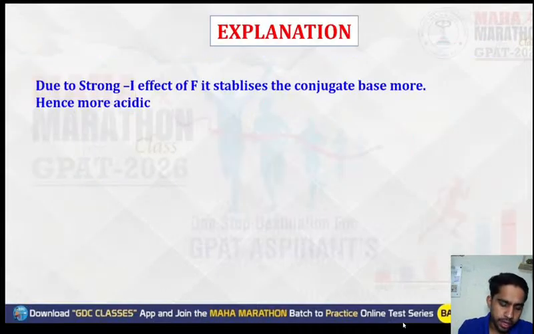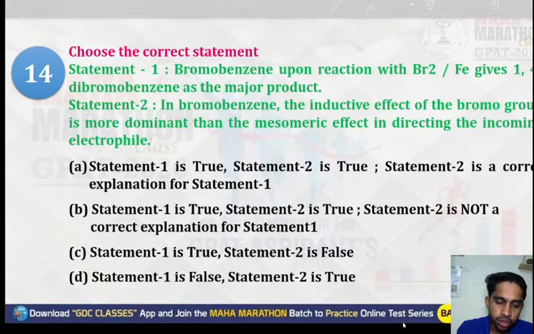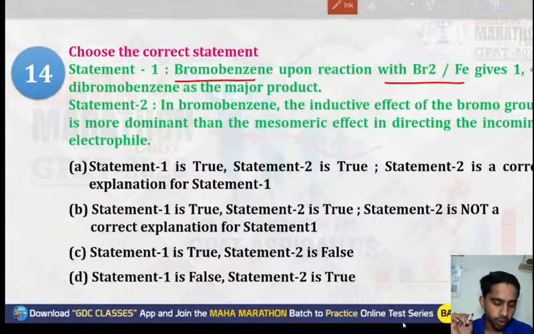Okay. Next question. Question number 14. What question number 14 is saying: bromobenzene upon reaction with Br2 and Fe, it gives 1,4-dibromobenzene as the major product. Okay. The first option is okay. Now, in bromobenzene, the inductive effect of the bromo group is more dominant.